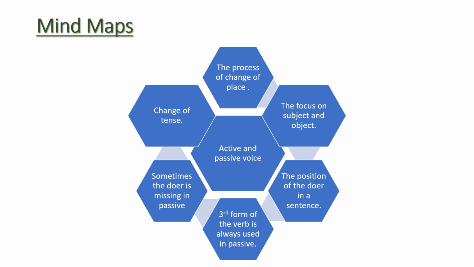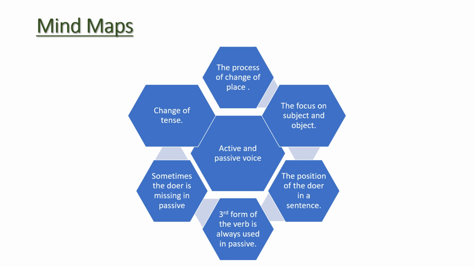Mind maps. While changing active into passive and passive into active, you have to keep this chart, this map, in your mind. First of all, the process of change of place, because as I have told you, the object is displaced by the subject and the subject is displaced by the object in active and passive voice.